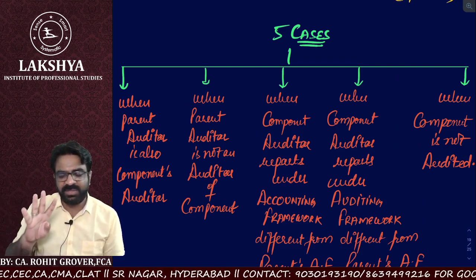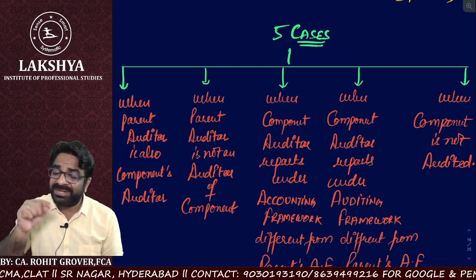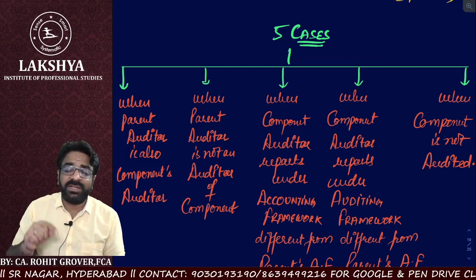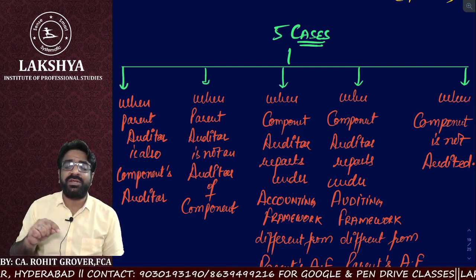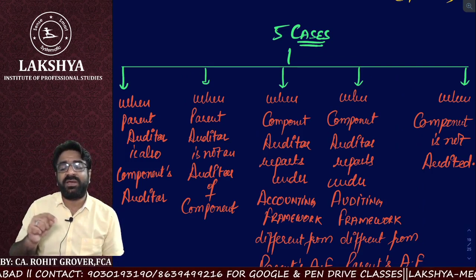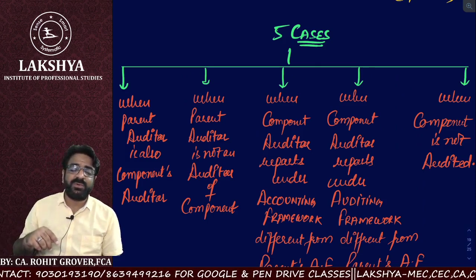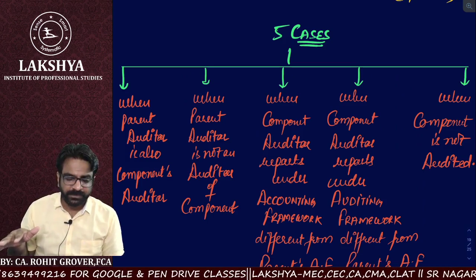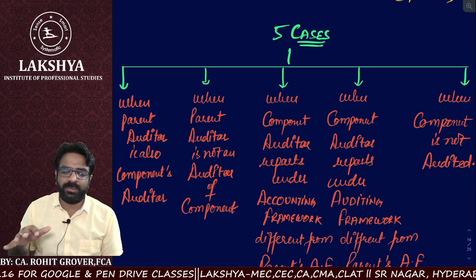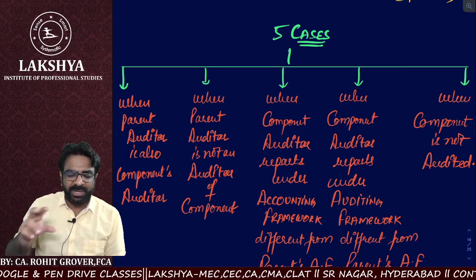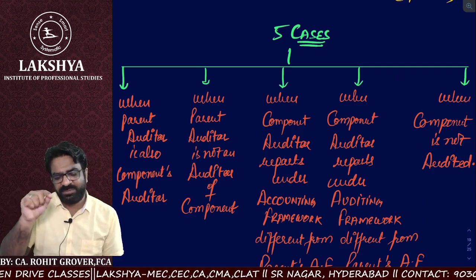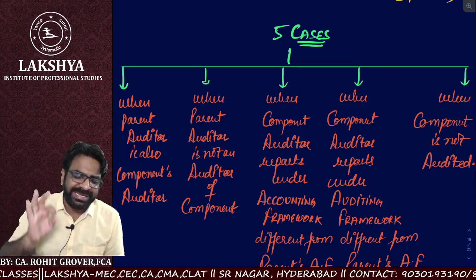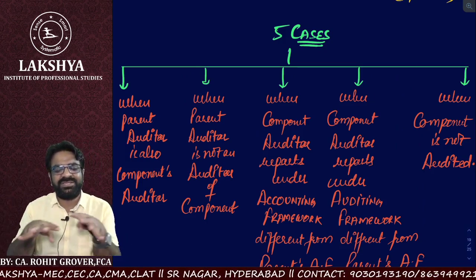This is case number three. What is case four? When the component's financials are reported under a different auditing framework as compared to the parent, in this case, to maintain consistency and to eliminate any kind of problem, the component's financials must be audited as per Indian GAAS so that there is harmonization.